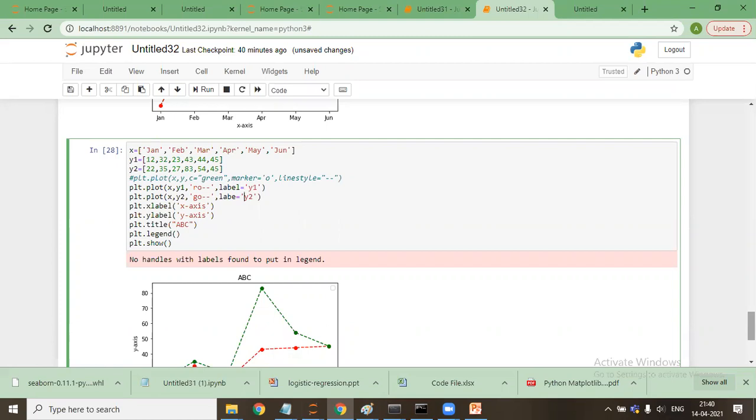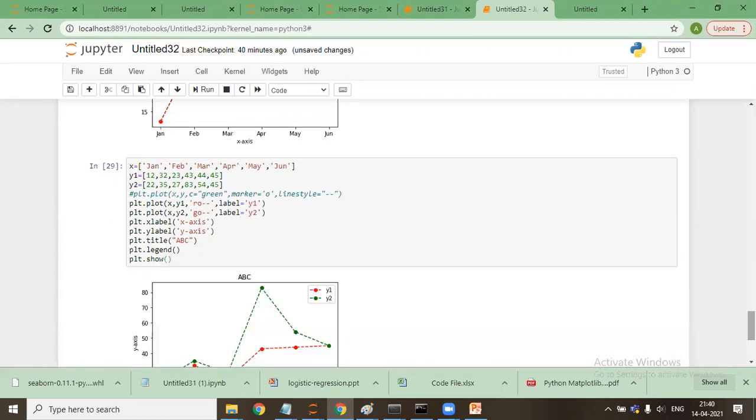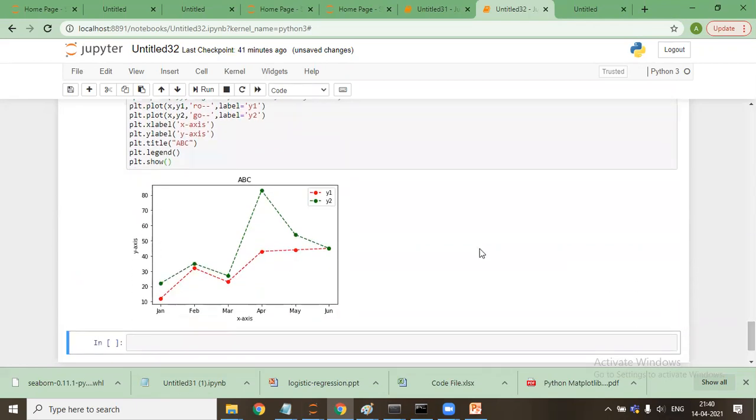So I'll say label is equal to y2. Now I'll say like this. So this basically shows the legend. Legend is this. Earlier I had not told the system what label 1 and label 2 are, so that's why it was showing the error. It was not actually an error, but a warning that the labels were not defined as handles. That's why it was not showing the legends.